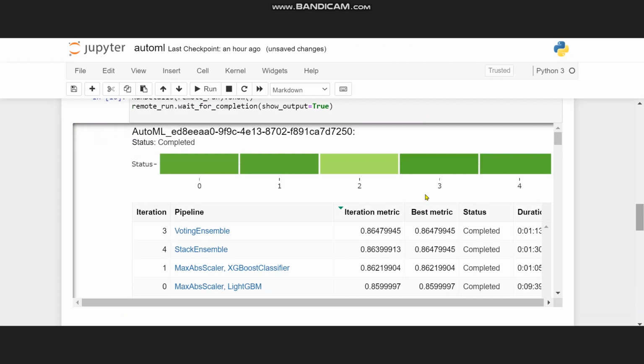Now we have run the experiment using Azure AutoML, and after completion it is showing that the VotingEnsemble gave the best metric, that is the best accuracy score of 0.86, which is much larger than the experiment run through HyperDrive. Here we can also see the other experiments and their accuracies.